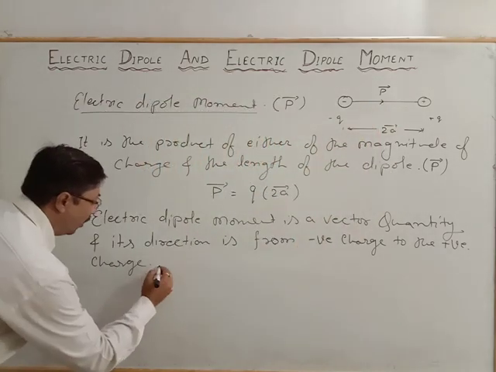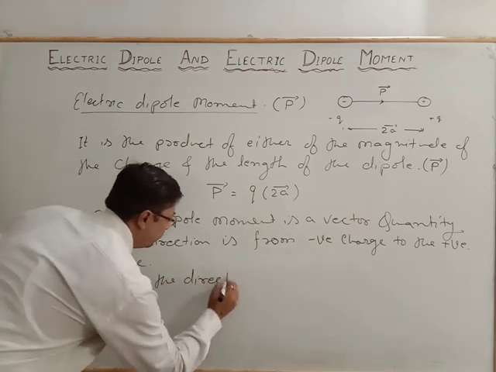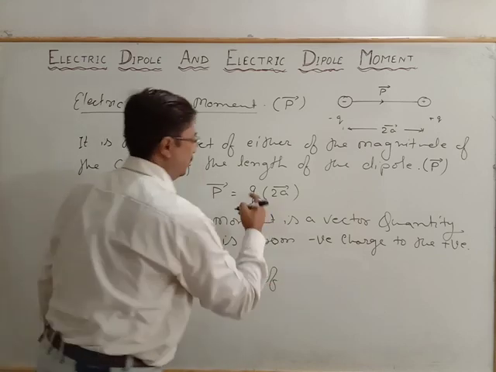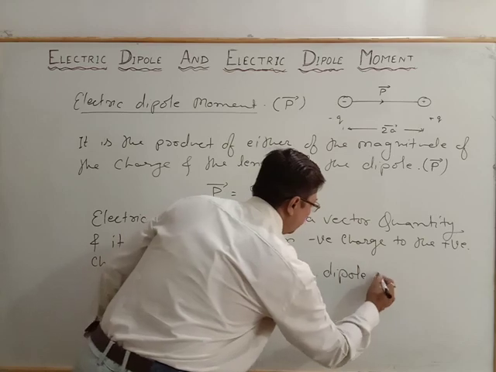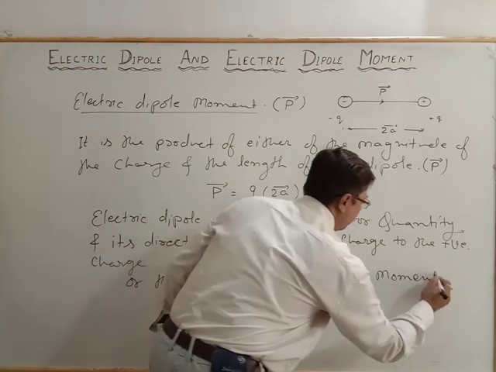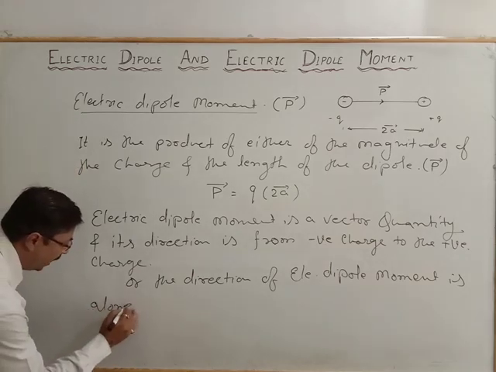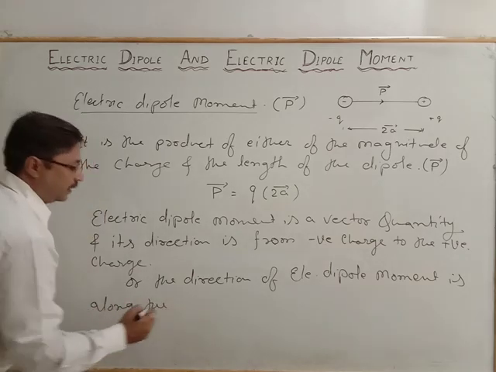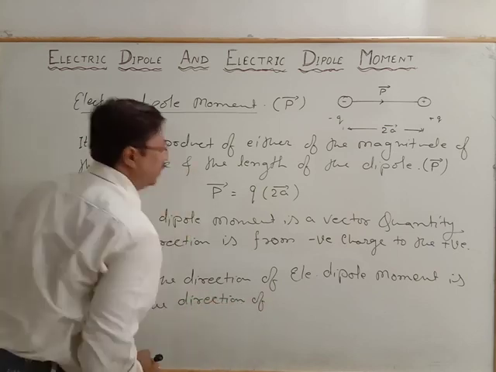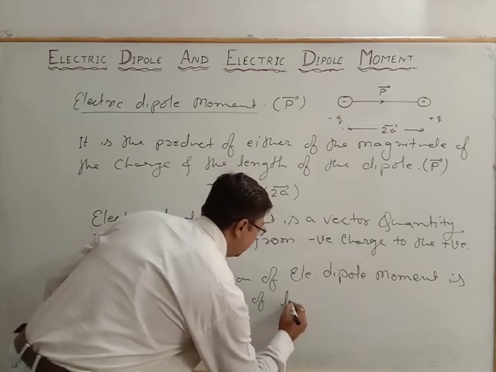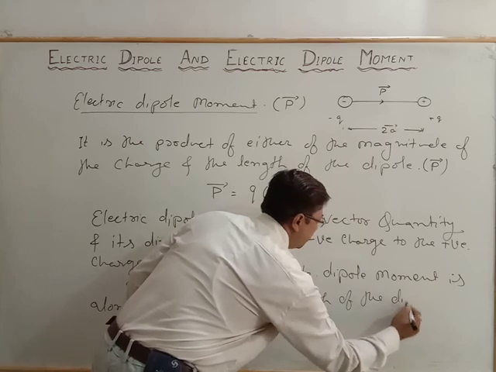So here, the direction of the electric dipole moment is along the direction of the length of the dipole.